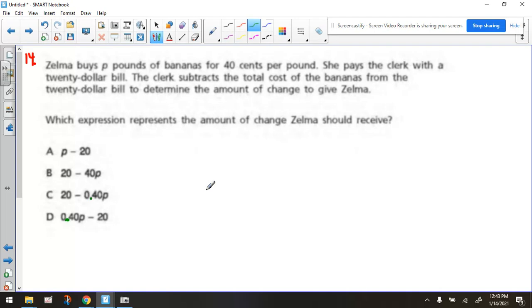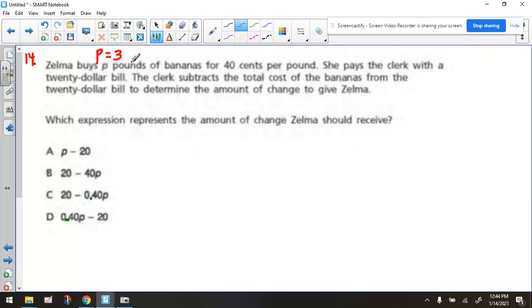All right, now if you find yourself confused about how to proceed from here, I always recommend coming up with a hypothetical value for p. So let's say we're buying 3 pounds of bananas. If it said that and you had to figure out the change, I think a good percentage of you would be pretty confident to come up with that amount. So let's go through that first. We'll look at what we're actually doing with the numbers, and then we'll apply it to the algebra.